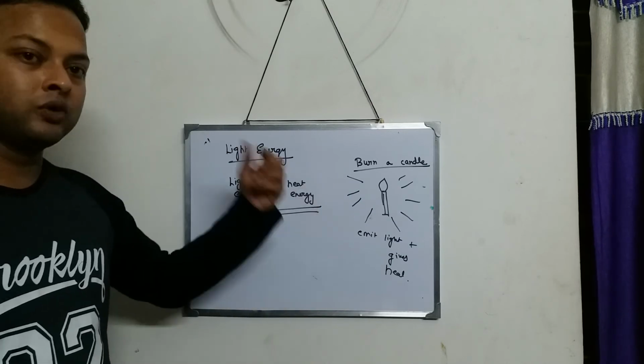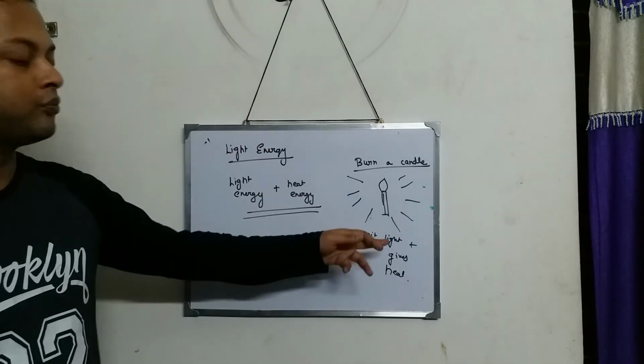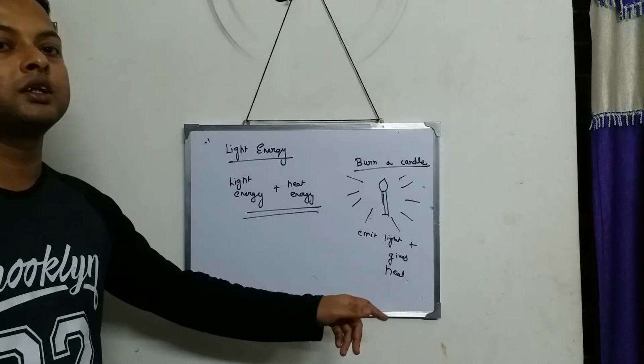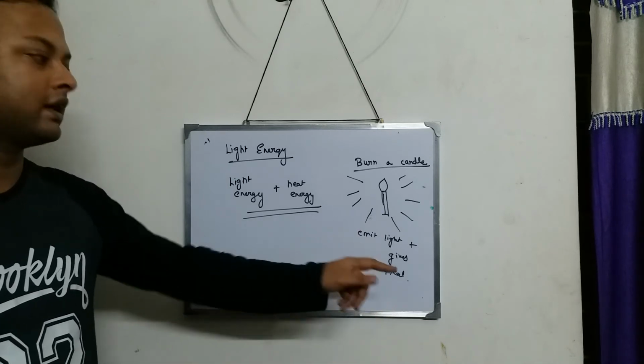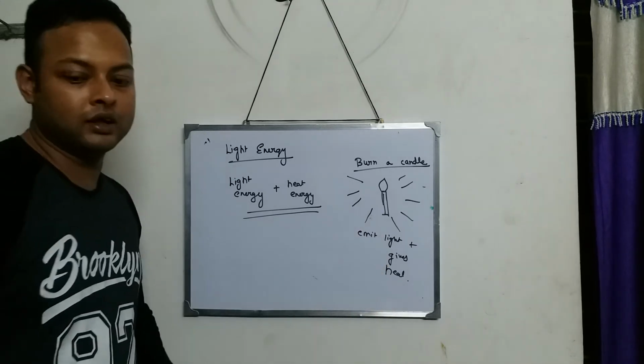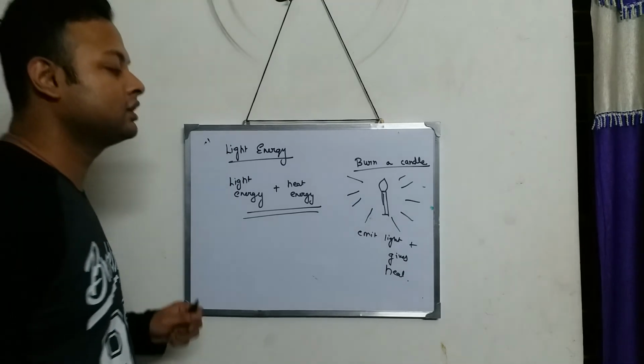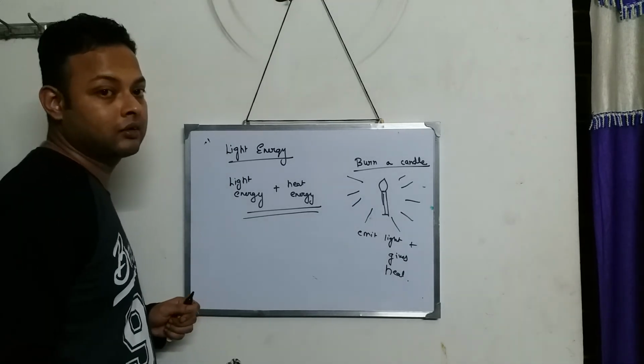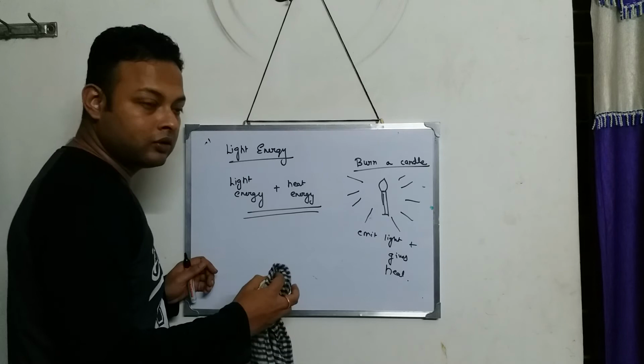So sun, you can take the example of sun giving light and heat energy simultaneously. Means what? Together. Sun gives the light energy and heat energy together, side by side. That is why light and heat energy are found together. I think this part is clear to you.